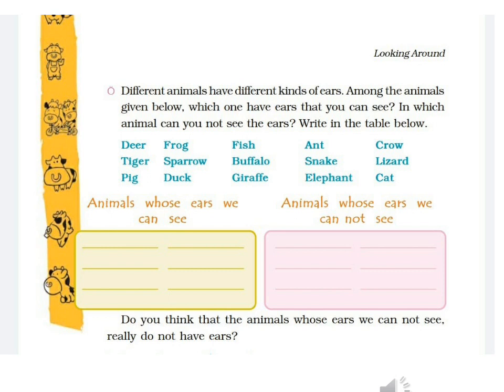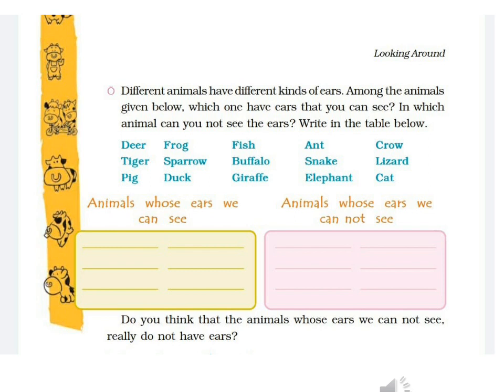Now, coming to the next exercise. Let's read the question. Different animals have different kind of ears. Among the animals given below, which one have ears that you can see? In which animals you cannot see the ears? Write in the table given below. The animals given are deer, tiger, pig, frog, sparrow, duck, fish, buffalo, giraffe, ant, snake, elephant, crow, lizard and cat.